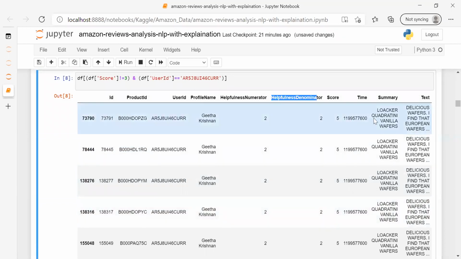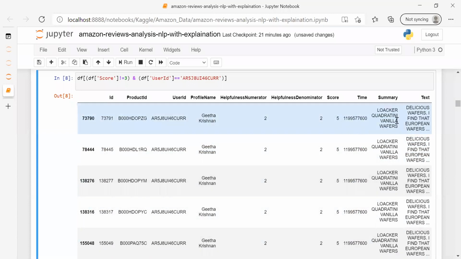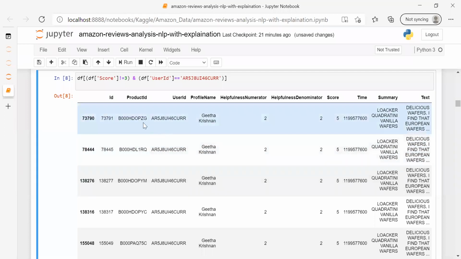A same customer at same time. See, the time is also same. Can you see? Time is same, summary is same, text is same. All these things are same, but ID and product ID is different. A same customer at the same time can't post five records for 5 products. That means some misinformation is given to us. We have to analyze it, and let me show you how we are doing it.